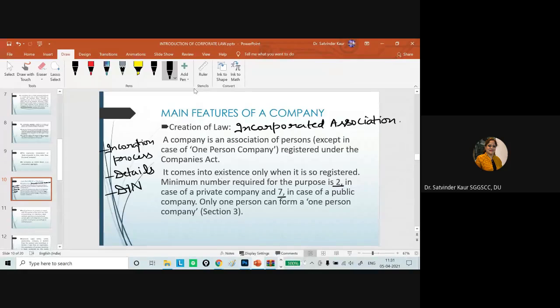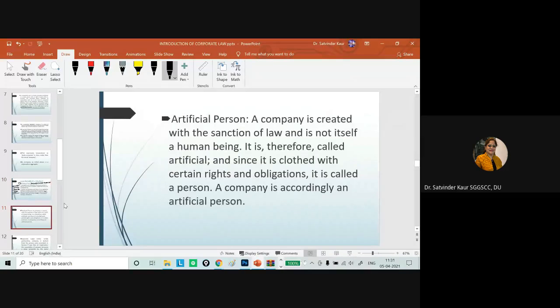So who will be becoming director? They have to apply for the DIN number, in whose name the particular company is to be registered. All these things are to be followed. So for incorporation, the process is to be followed. It is incorporated within the provisions of the Companies Act, and all the required things are to be followed.